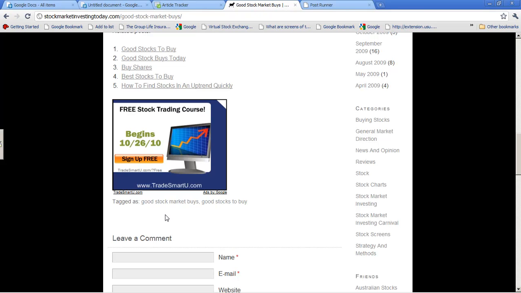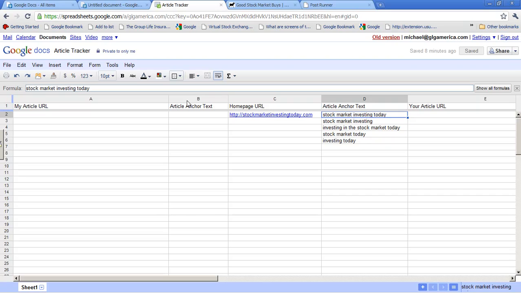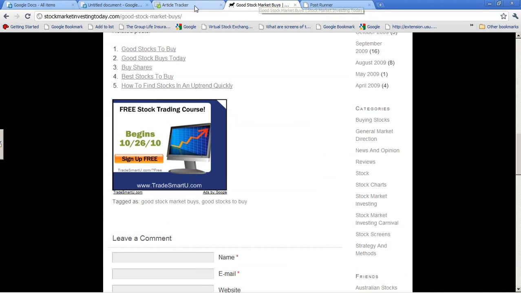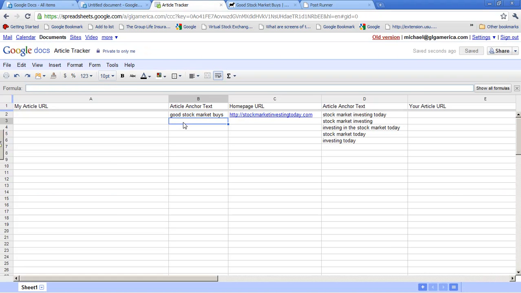But these are important because what we're going to do is take these 2 tags here, good stock market buys and good stocks to buy. So good stock market buys, and the other one was good stocks to buy. And since I'm going to have you write 3 articles, I need 3 different anchor texts. So what I'm going to do is repeat the first one.